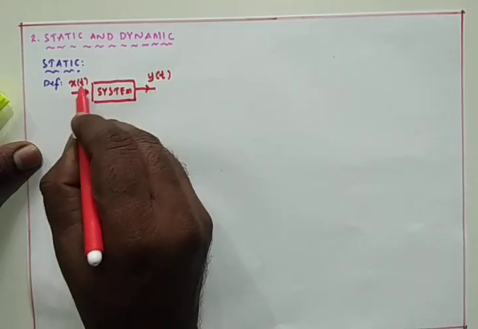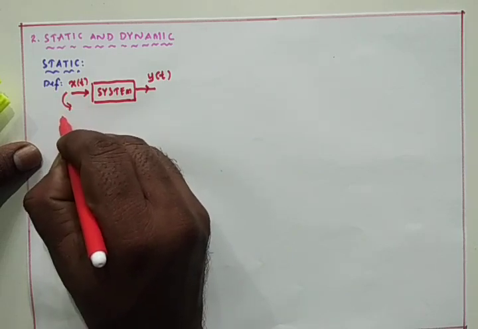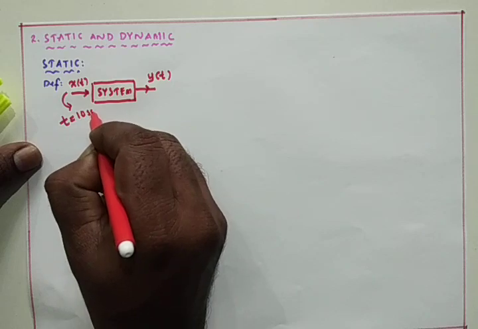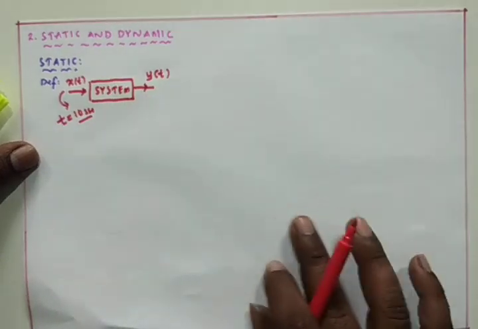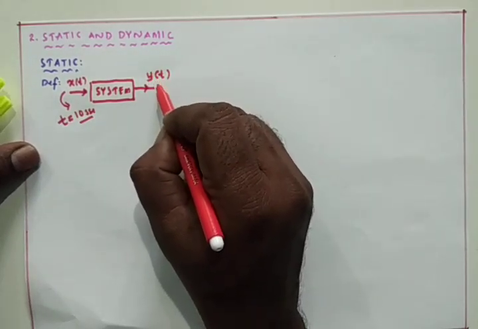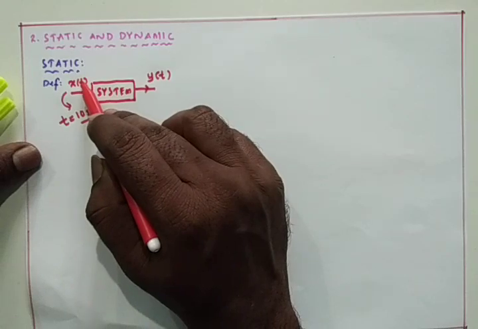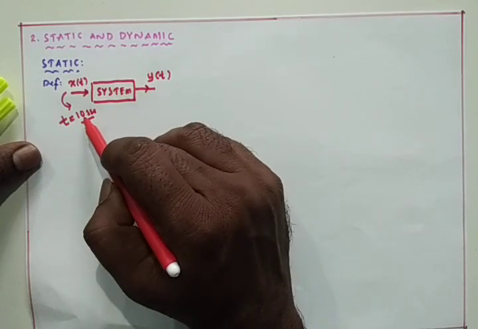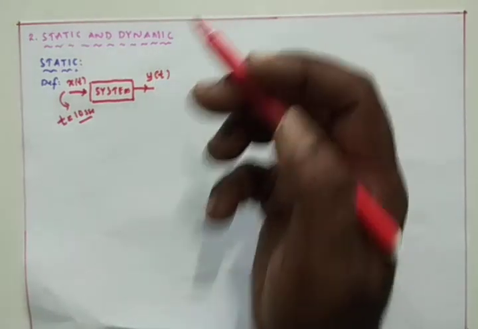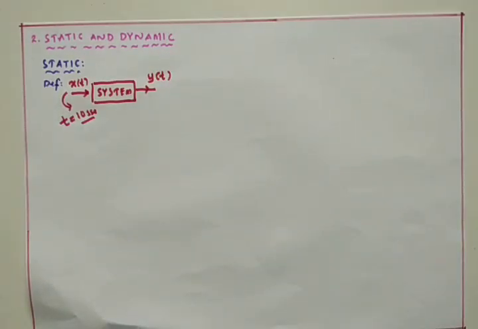Assume that at t equals 10 seconds we have given the input. At the same time, if the output is due to the x of t alone, that is given at time t equals 10 seconds, then that is named a static system or memoryless system.